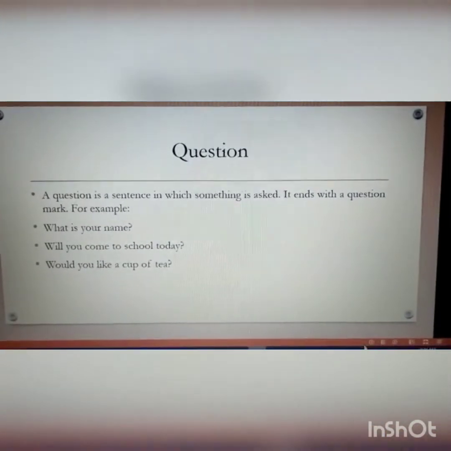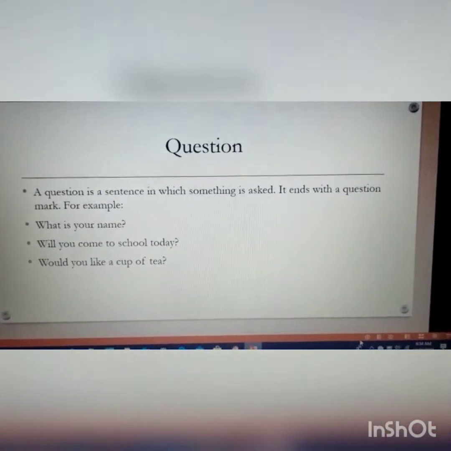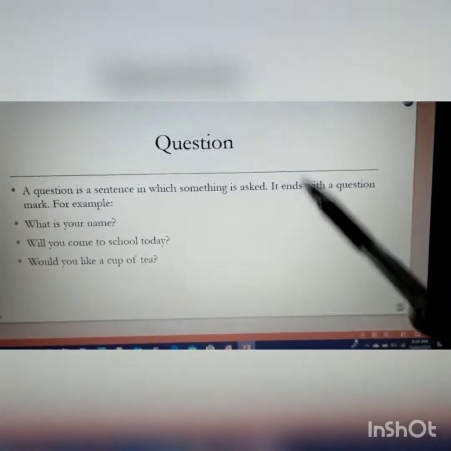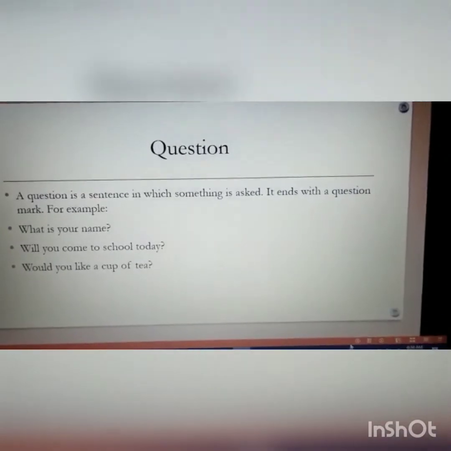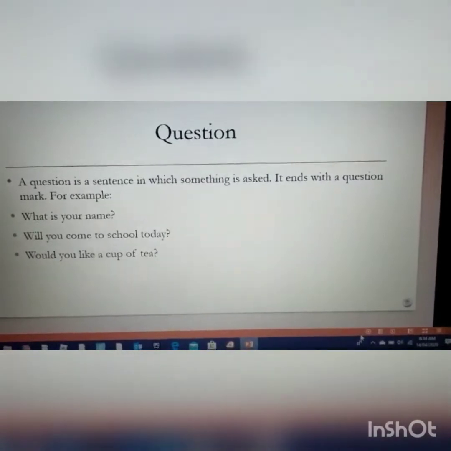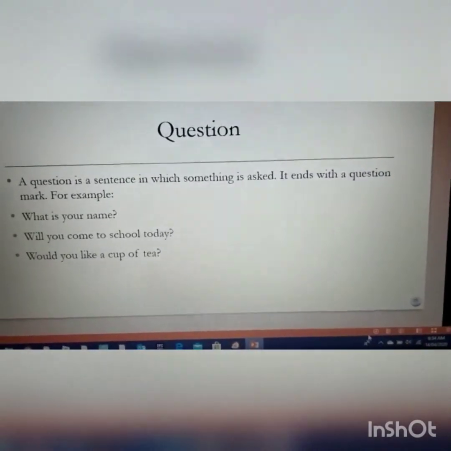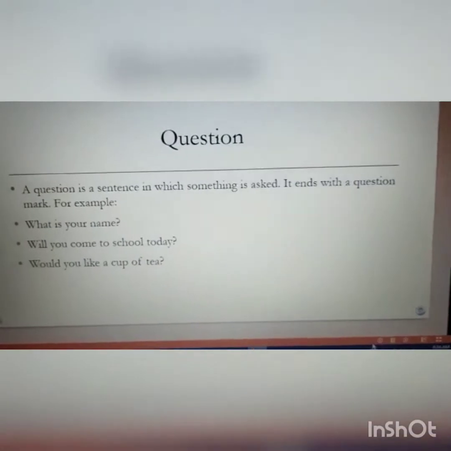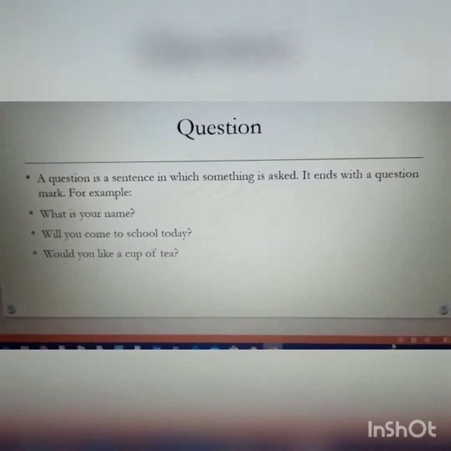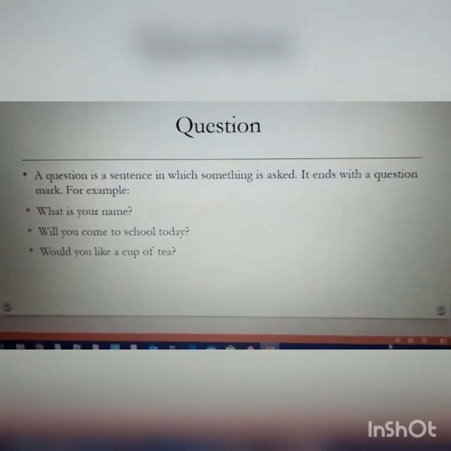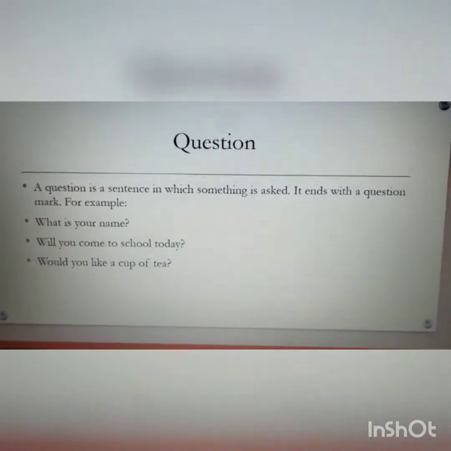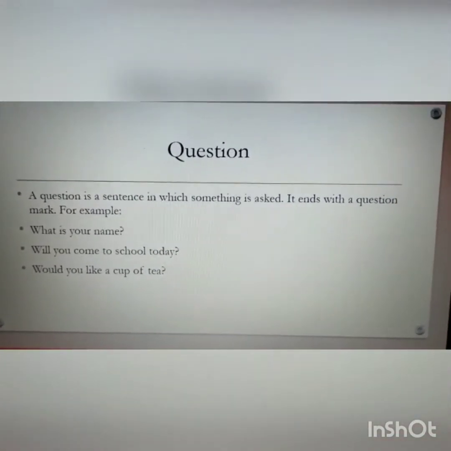A question is another kind of sentence in which some kind of information is being asked for, or you're asking somebody about something, inquiring about something. It starts with a capital letter and ends with a question mark. For example, what is your name? Will you come to school today? Would you like a cup of tea? You can see that all these sentences end with a question mark. So writing a question involves a question mark necessarily. You cannot write a question without using a question mark.